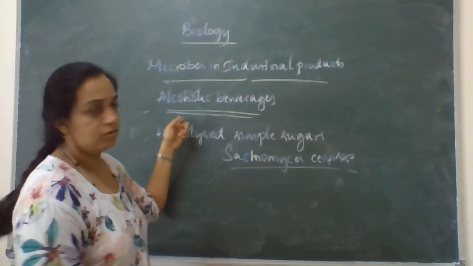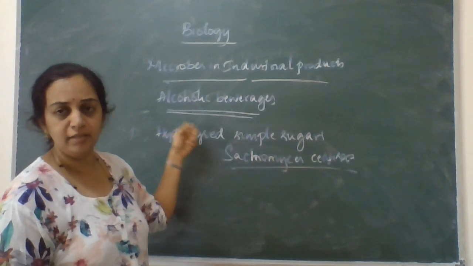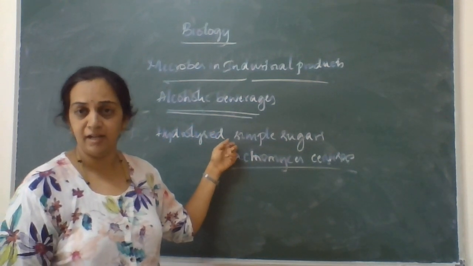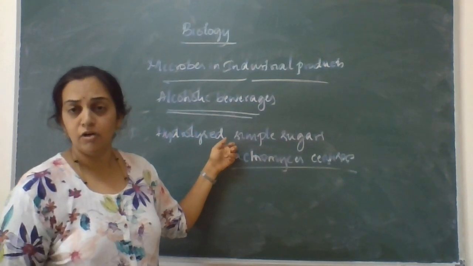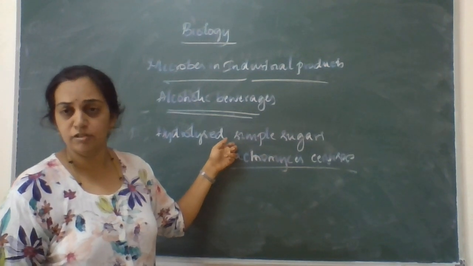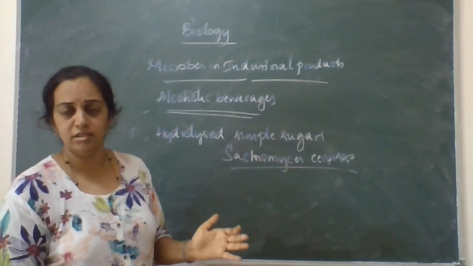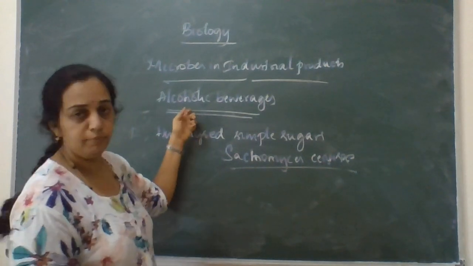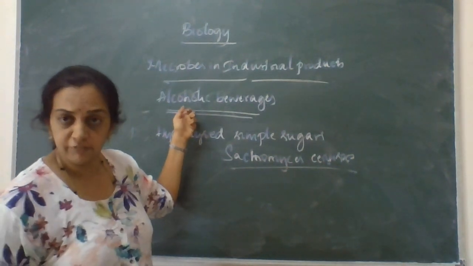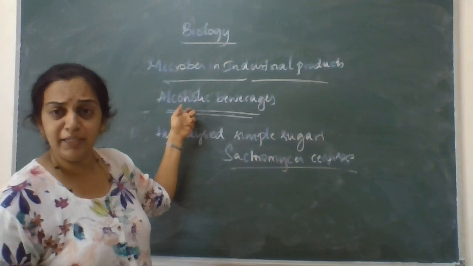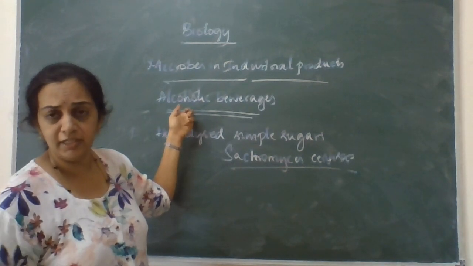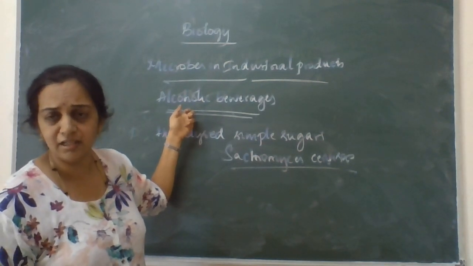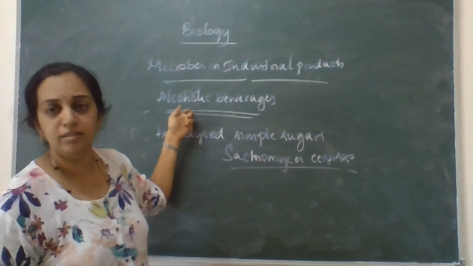So when alcoholic products are being prepared, this should be made airtight so that there is no oxygen supply. When there is no oxygen supply, the sugars will be partially broken down. If there is oxygen, they completely break down, which is what you studied last year, the citric acid cycle, to form carbon dioxide and water.